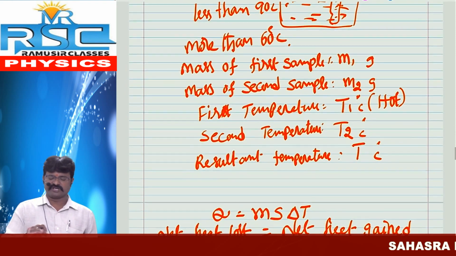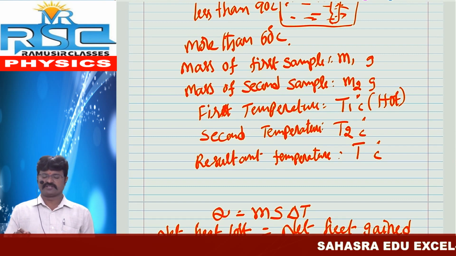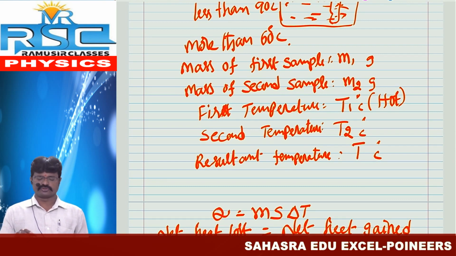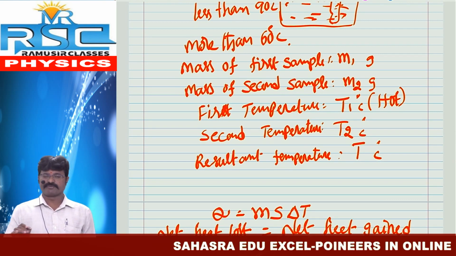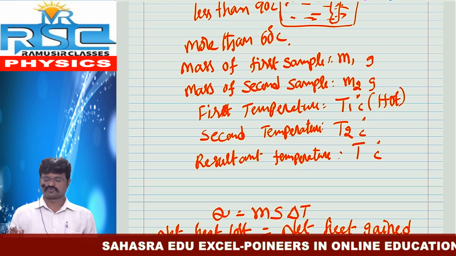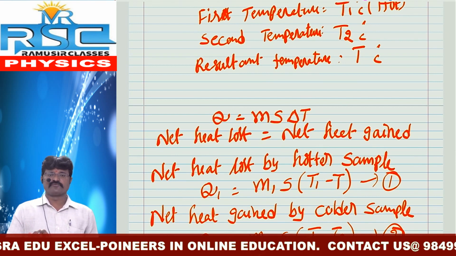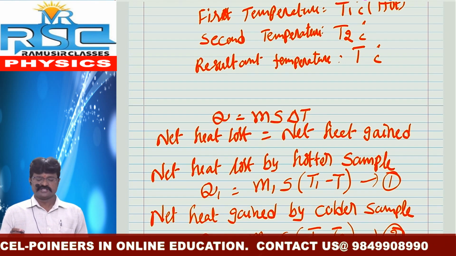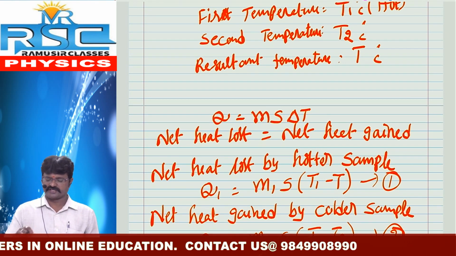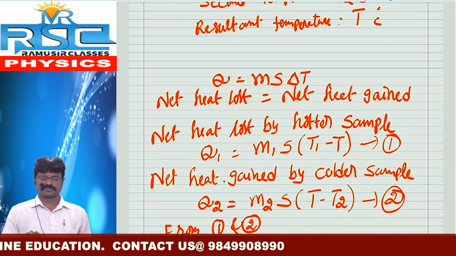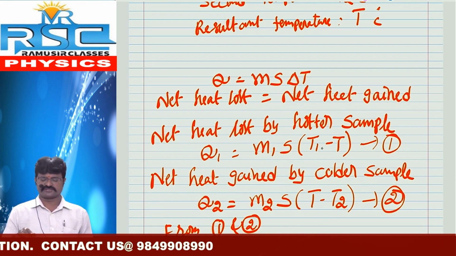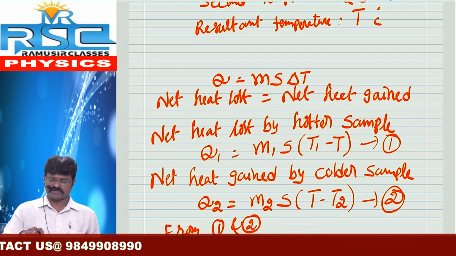Mass of the first sample is M1, mass of the second sample is M2, the hot temperature is T1, the cold temperature is T2, and the resultant temperature is T. By using Q equals M S delta T, net heat lost equals net heat gained. Net heat lost by the hotter sample, Q1, is equal to M1 S times T1 minus T.